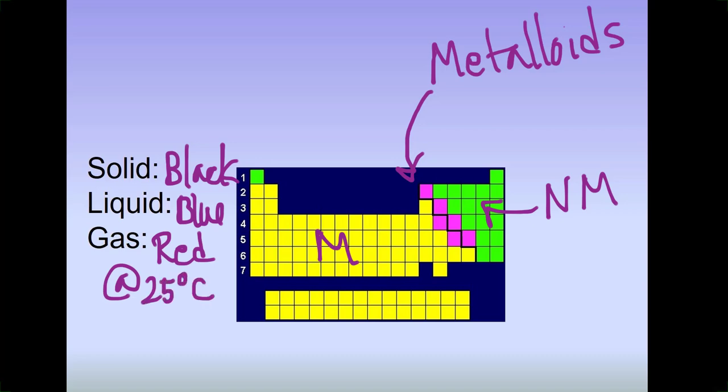What do the man-made elements, what do their symbols look like? You're right, they will be an outline. So technetium is a man-made element and it will be just the outline. And you can see some of the actinides, those are man-made, and you'll see that they are just the outlined letters.